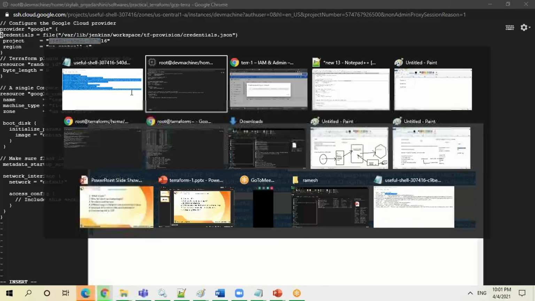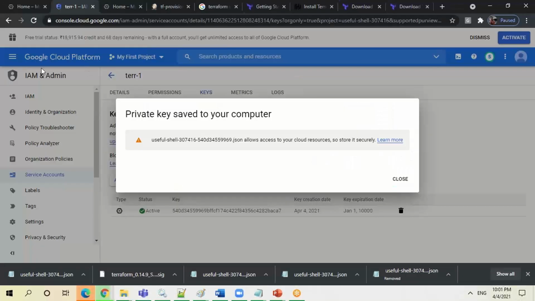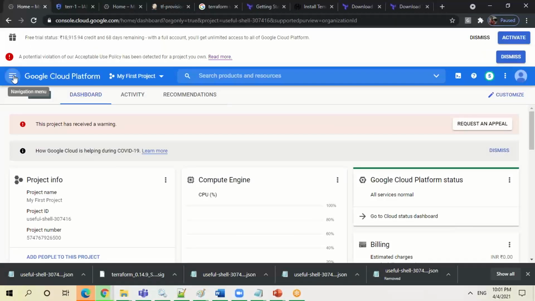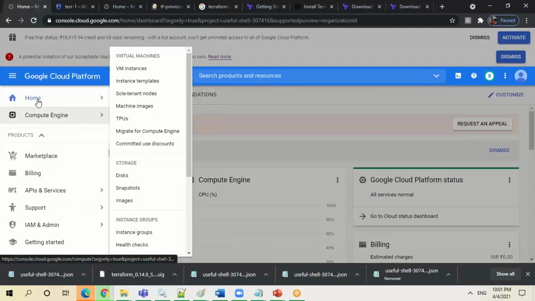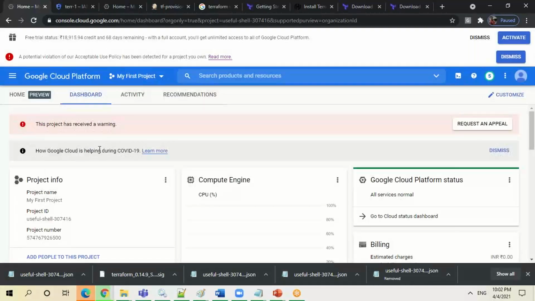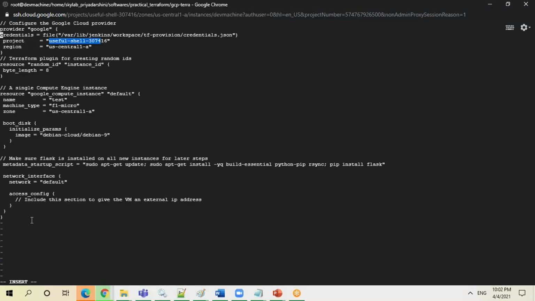If you go to my Google Cloud account, I have the project ID in place here. On Home, you can get the project ID. So this is the project ID. Which project you are going to create a VM in, because this will be changing from project to project.